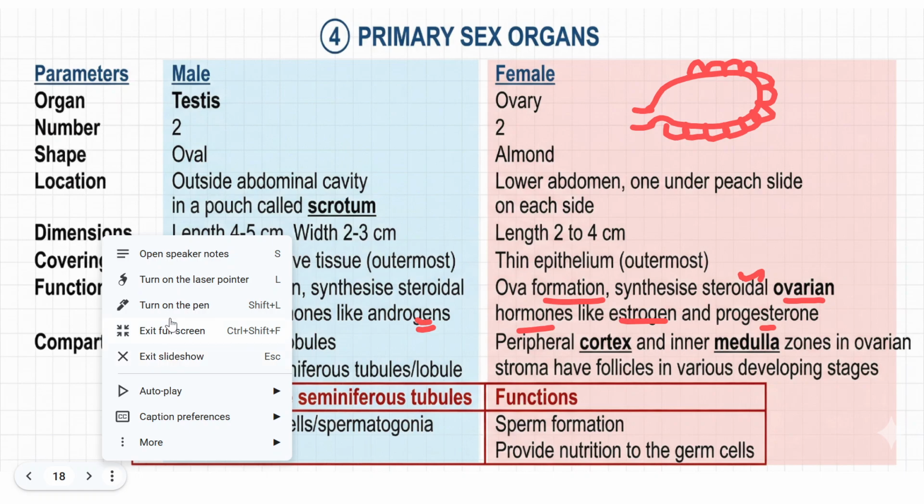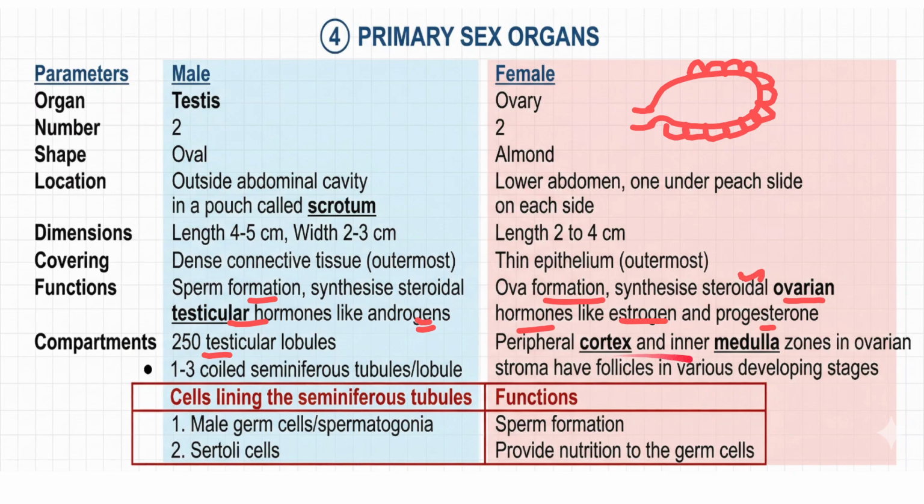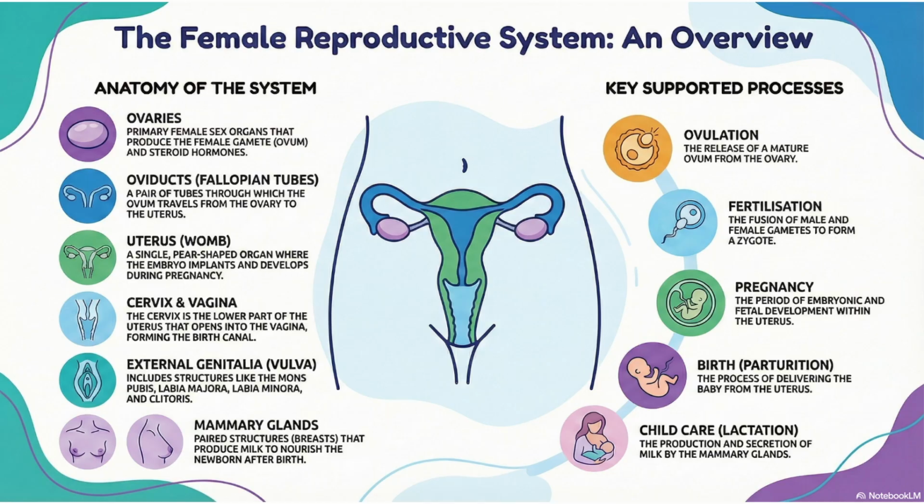So that is in case of testis, whereas in case of ovary we will have a peripheral cortex and inner medulla. That is, everything inside this zone we will call the ovarian stroma. In the ovarian stroma, the outermost layer is called the cortex and the innermost layer is called the medulla. This one you can see. Now next we will see about the female reproductive system. I think the male reproductive system is clear.